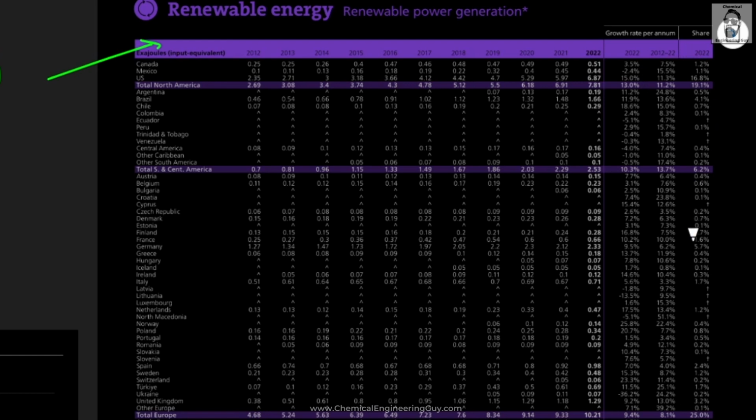Now, as you can see, most of the countries have a share below 2%. So I'm going to be including maybe 3% and upwards. So definitely the US, with 16%, definitely Brazil. Then we keep going. We have Germany for sure. Then we got 2.4, that's Spain.